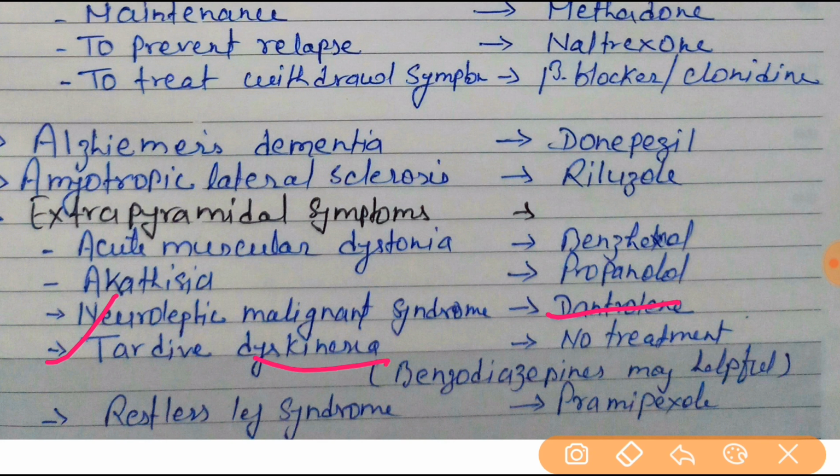Tardive dyskinesia, no treatment. And here, no drug of choice, while benzodiazepines may be helpful for tardive dyskinesia. Restless leg syndrome, pramipexole will be the drug of choice.